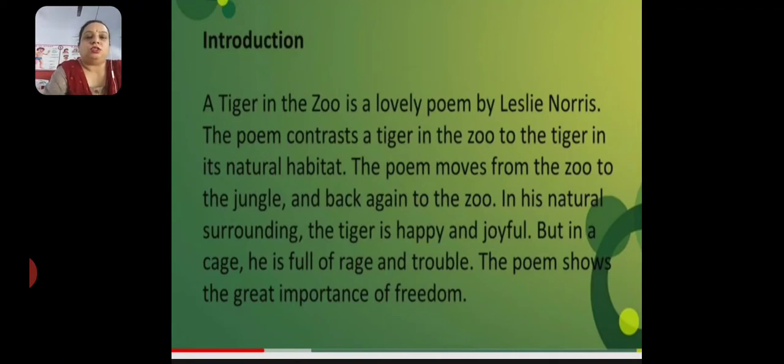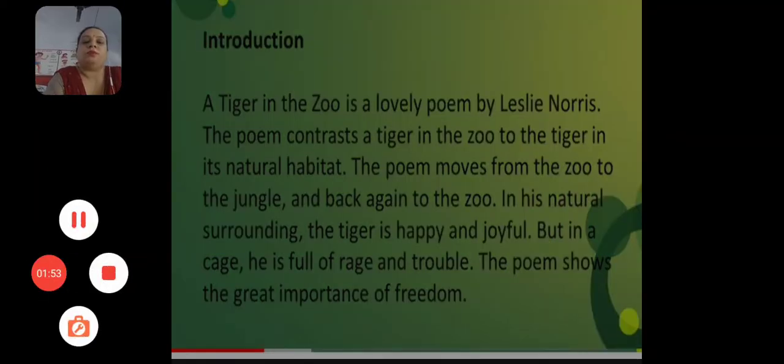See the introduction of the poem. A Tiger in the Zoo is a lovely poem by Leslie Norris. The poem contrasts a tiger in the zoo to the tiger in its natural habitat. The poem moves from the zoo to the jungle and back again to the zoo. In his natural surroundings, the tiger is happy and joyful, but in a cage, he is full of rage and trouble. The poem shows the great importance of freedom.